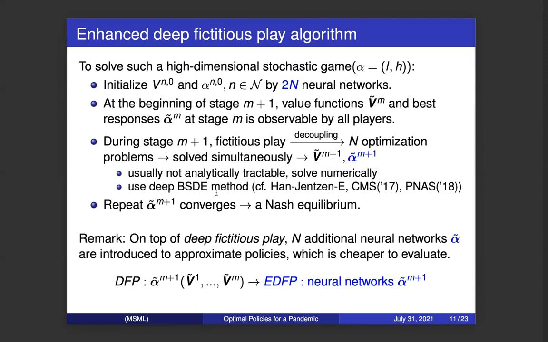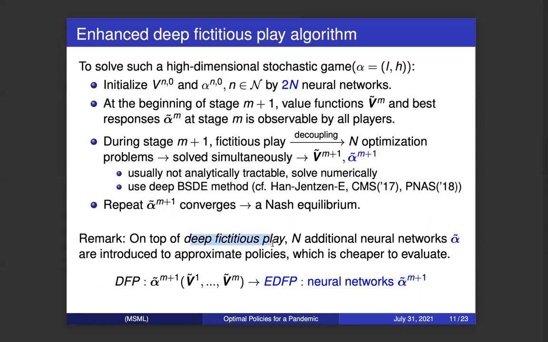Usually, the solutions for the optimization problems are not analytically tractable. We need to solve them numerically. Here, we use the deep BSDE method to solve the optimization problem. I will explain later. Stage by stage, we will update the value functions and policy functions until the policy function converges to the Nash equilibrium.